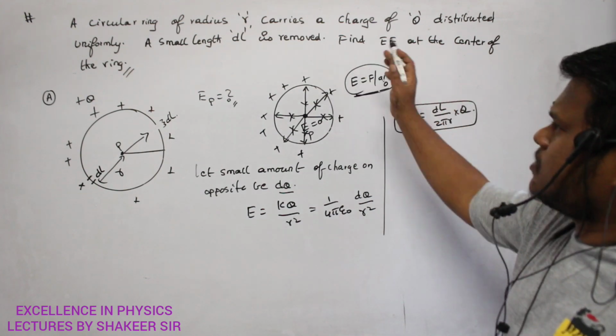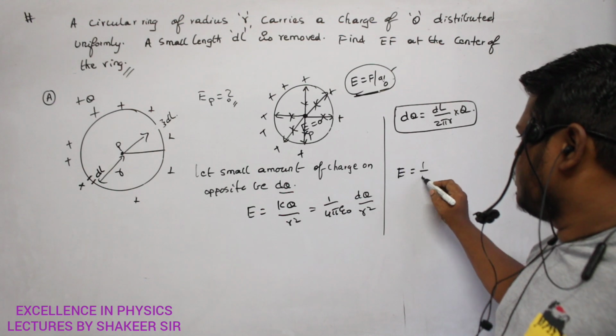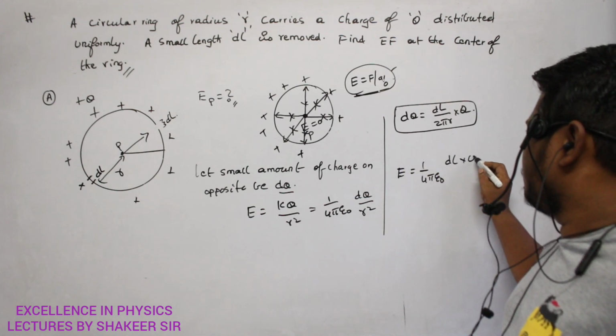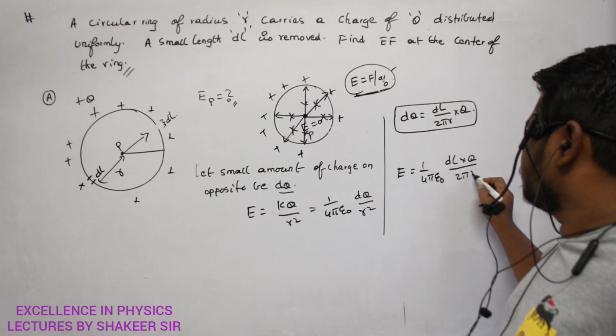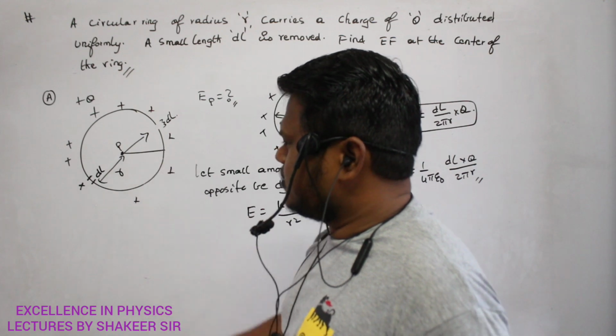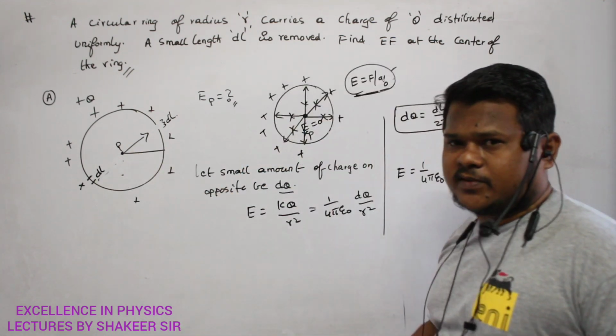All these values are present in the question. So therefore, how can I write E? E is equal to 1 by 4 pi E naught, and instead of dq, I can write dl into q divided by 2 pi r. This is my answer. So this is the electric field exactly at the center of this ring. Okay? Come on, make a note of this one.